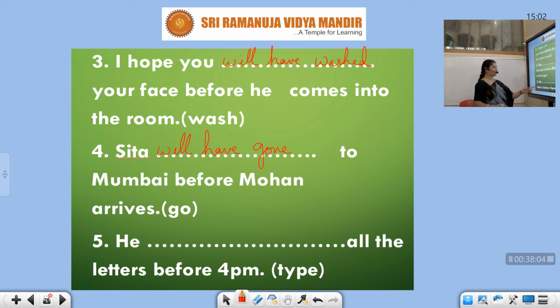He dash all the letters before 4 p.m. He will have typed all the letters before 4 p.m. Before 4 p.m. he will complete all the work. So very clearly you must have understood future perfect means both the actions are in the future. One action will be performed in the future. It is not yet started. It will start, it will continue and it will be stopped by another action. So this is called future perfect.